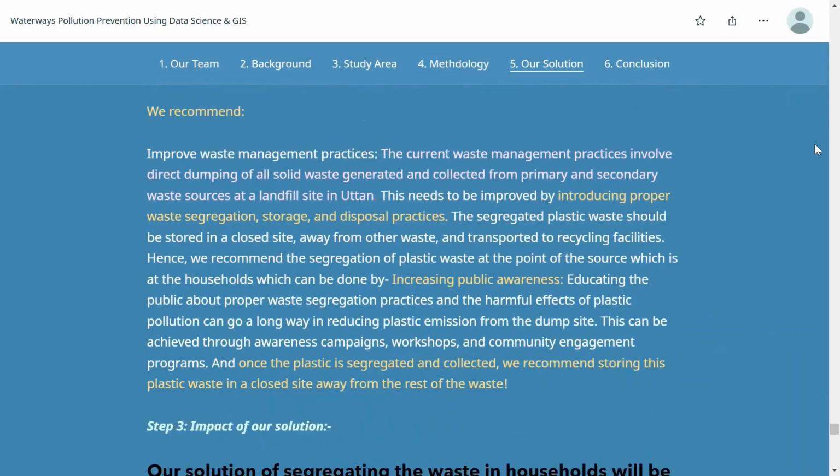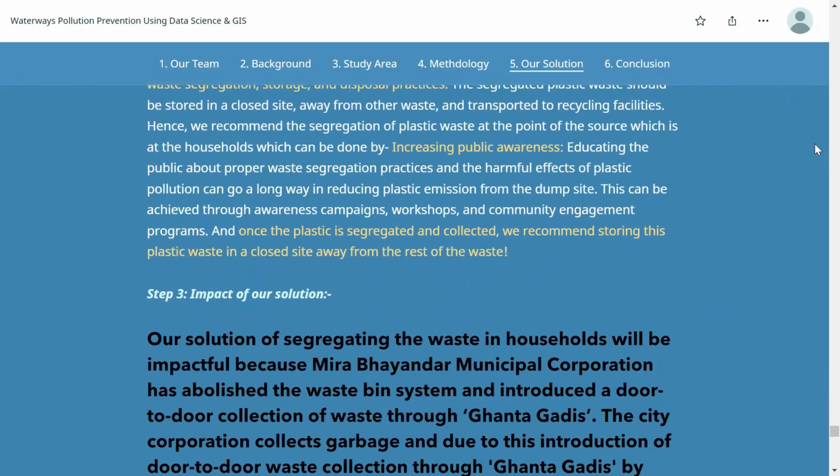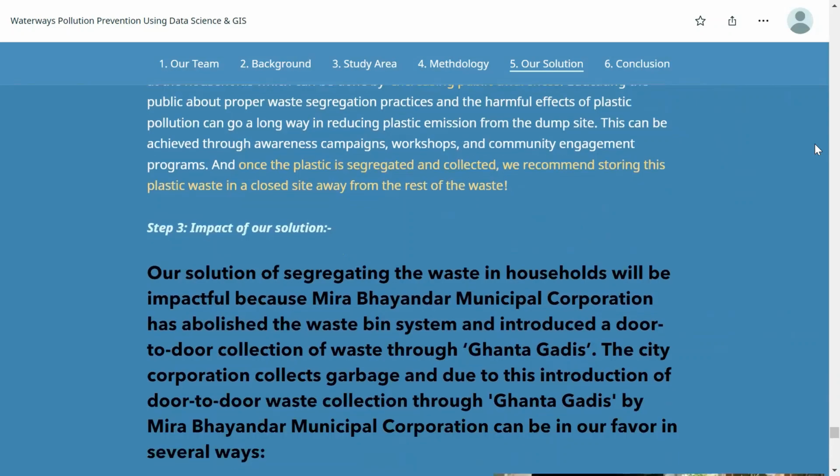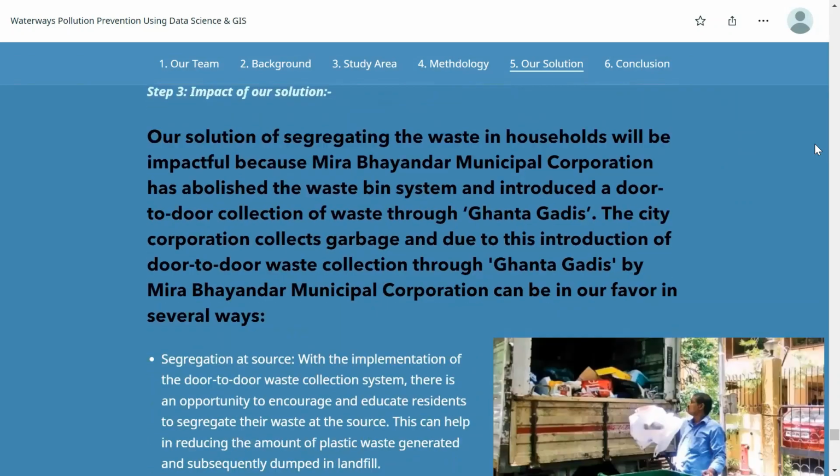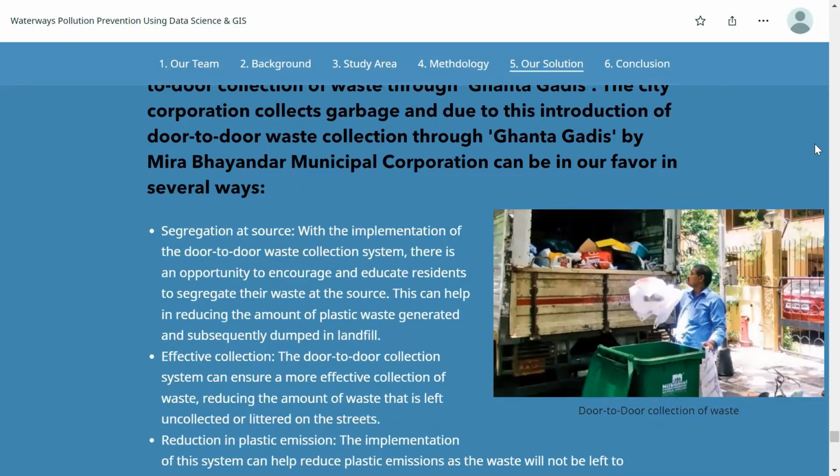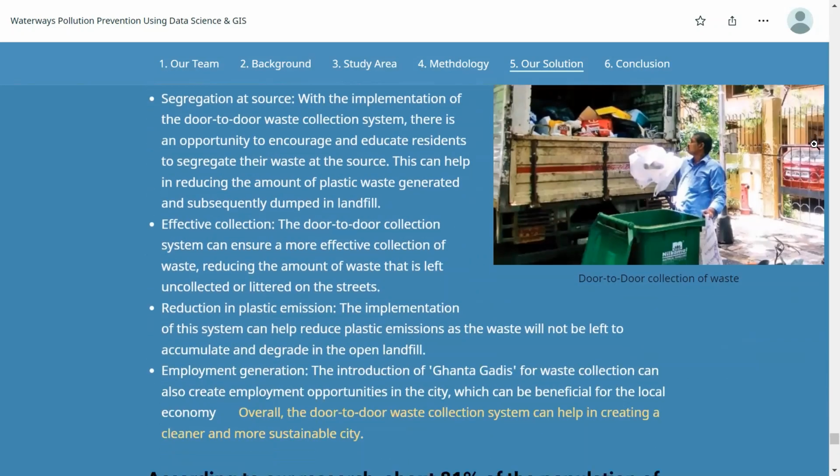And we further educate the public by introducing the education campaign in the door-to-door collection of waste. So with this, we can segregate at source by educating the public to separate the plastics from the different waste. And then we can collect the waste from door to door effectively instead of letting the waste be dumped improperly on the streets or into other sites.